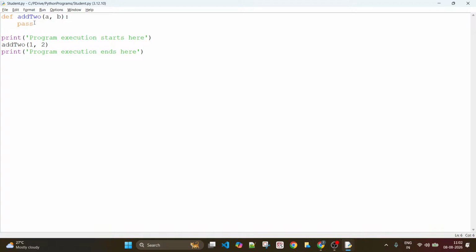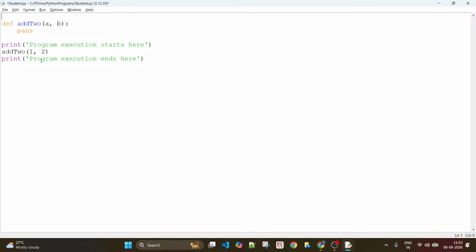Okay. So this is just in the case of a function. I know I need to write some function. I know what arguments I need to take. I have filled in them, but I don't want to write the body yet. I don't want to define that function yet. In such situations, you can use pass.